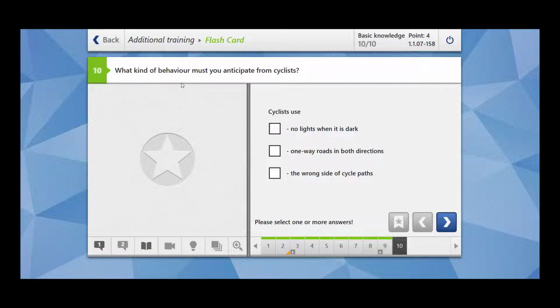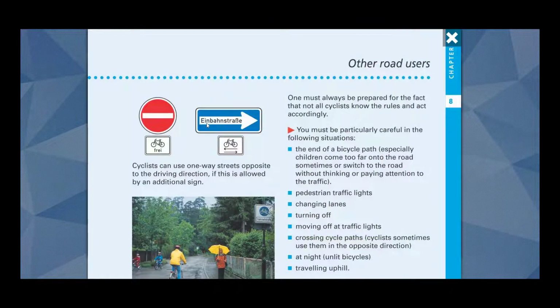Moving towards the last question. What kind of behavior must you anticipate from cyclists? Cyclists use no lights when it is dark. This could happen. Cyclists use one-way roads in both directions. Yes, because there is a sign. Let me show you. For example, here is a one-way road, Einbahnstraße, but for the cyclist, they are allowed to use both the directions of the road.